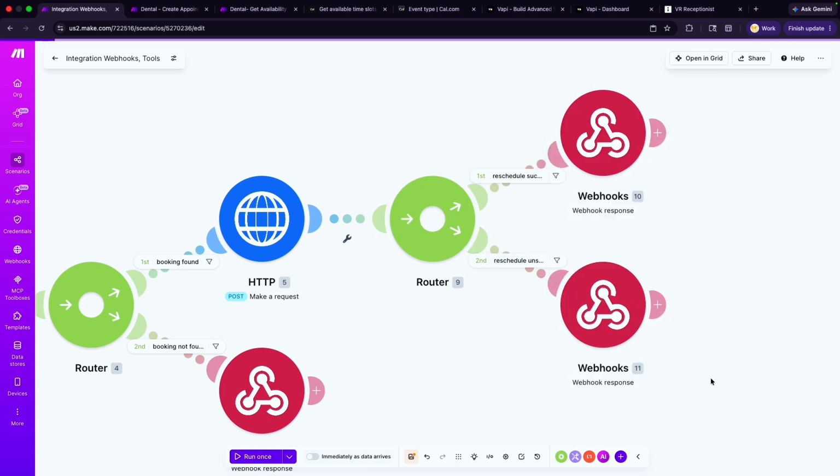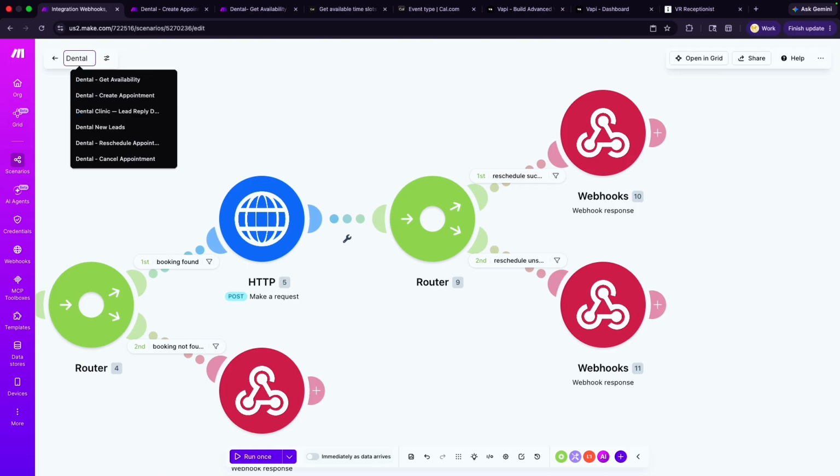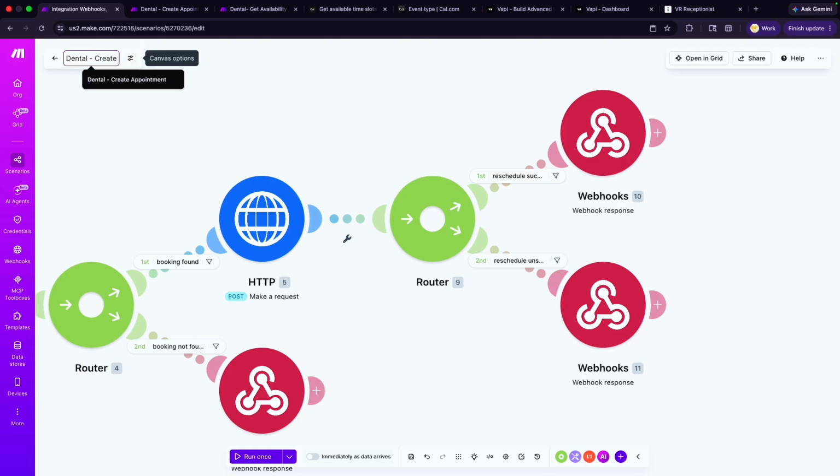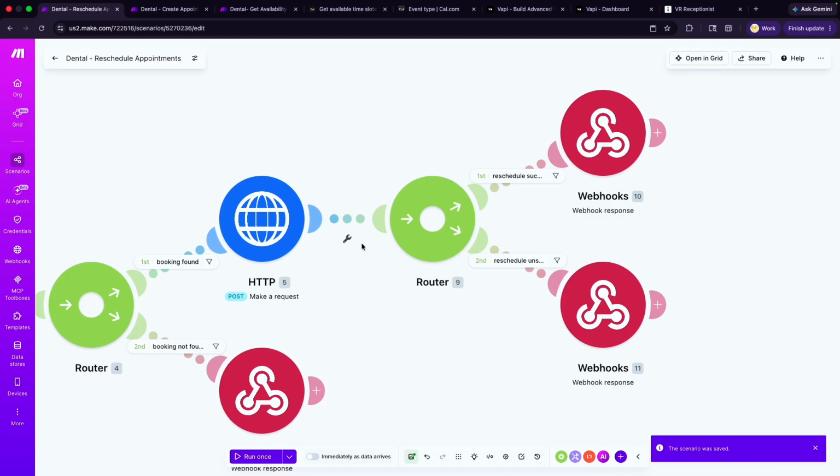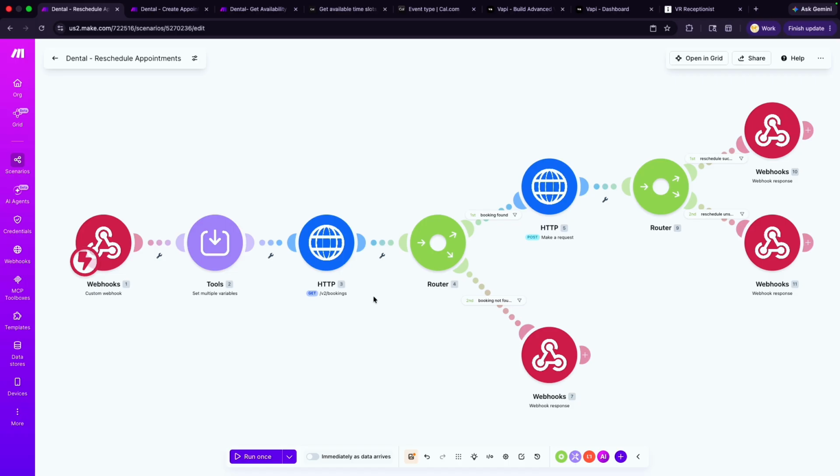Okay, I'm going to save that. And then we'll just go ahead and rename this dental reschedule. Okay, save this. All right, so there you go for the third scenario, that is rescheduling.